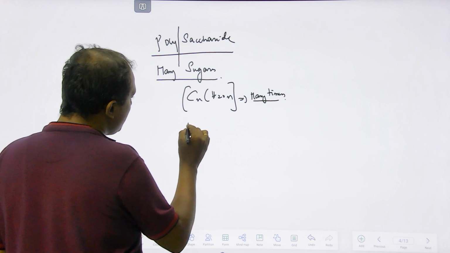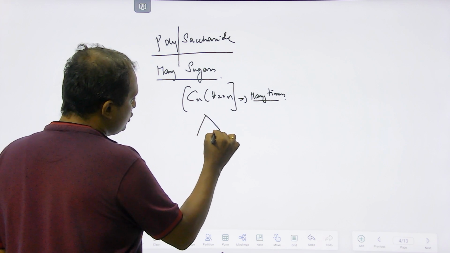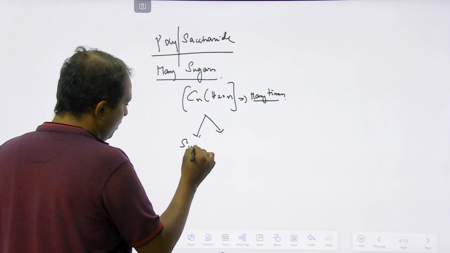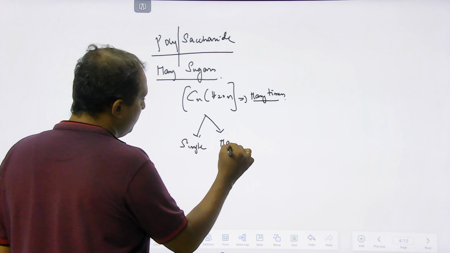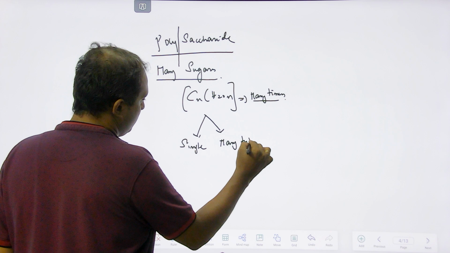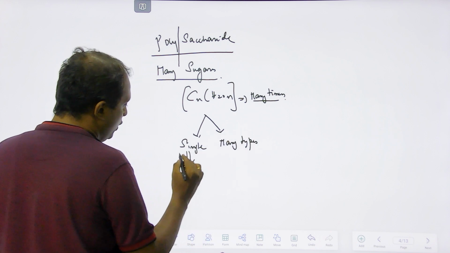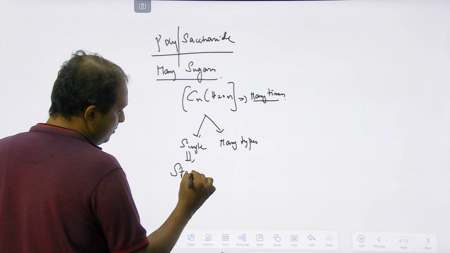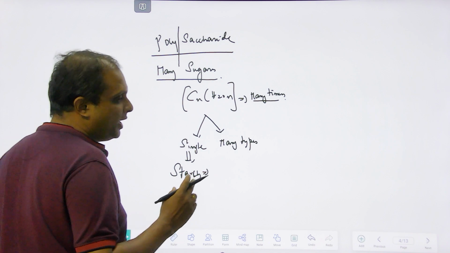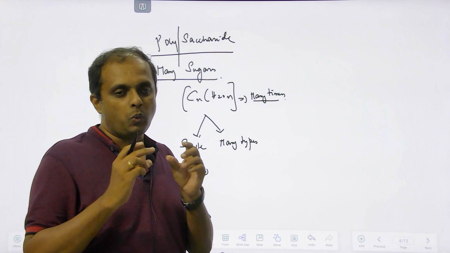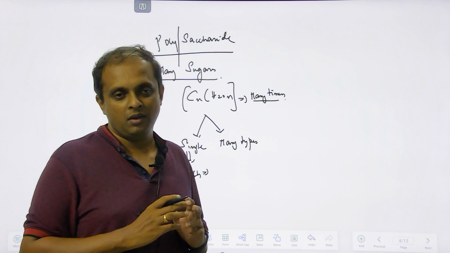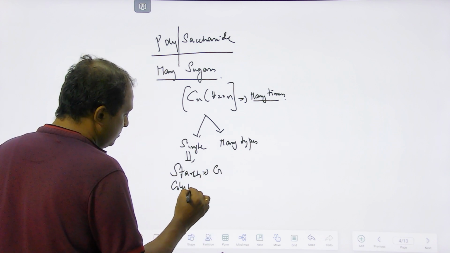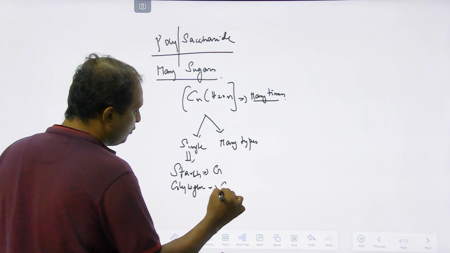Now, this polysaccharide might have a monosaccharide of a single type, or it could be of many types. For example, you can take starch. Starch is made up of glucose alone. Or you can take glycogen, which is again made up of glucose alone.